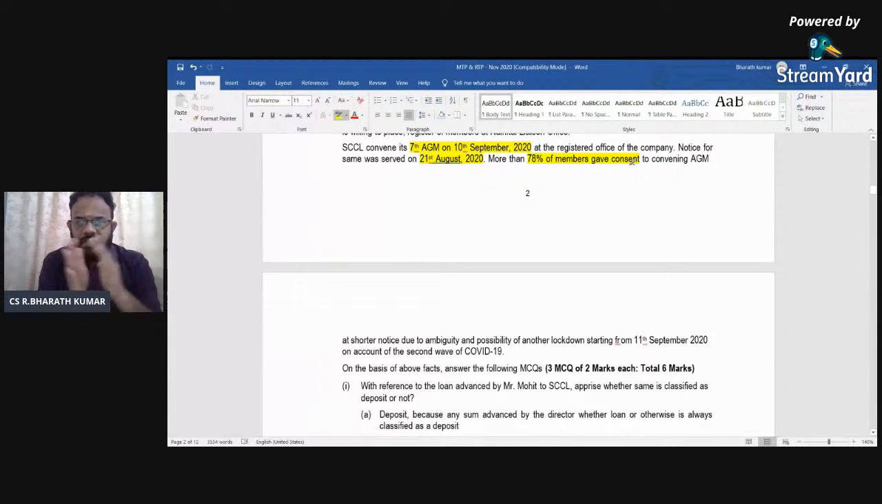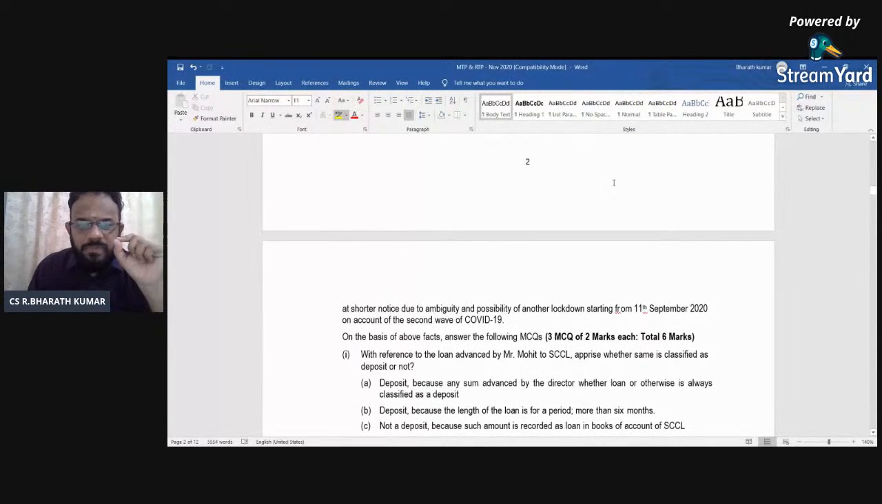Now, the beauty is, between 21st August and 10th September, you will have to check whether it is more than 21 days or less than 21 days. If it is less than 21 days, you need to have 95% of the members giving consent, but it is only 78% here. So let's check the MCQs also.